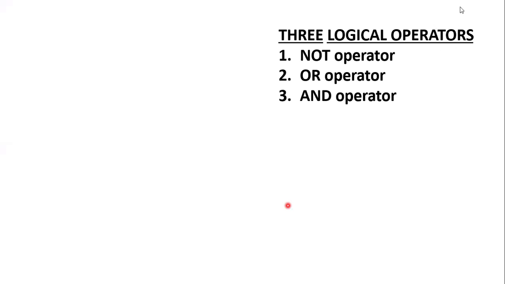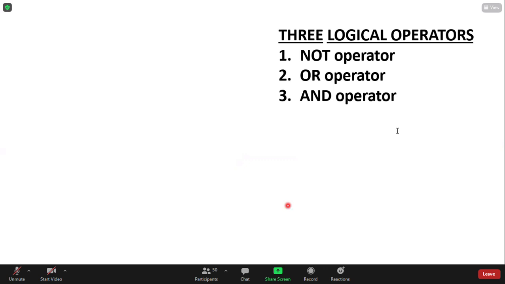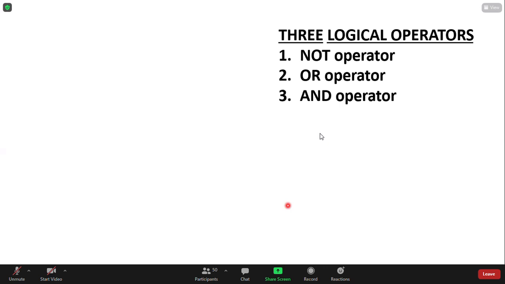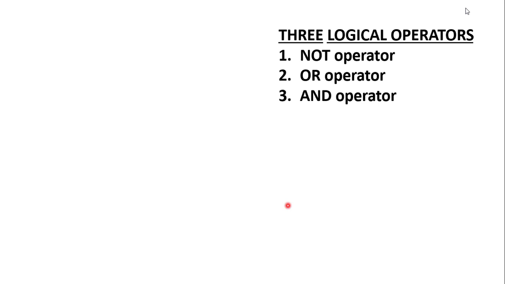See, in logic gates you have studied the basic gates: NOT gate, OR gate, and AND gate. I am asking about operators. Mukul, very good. So you have studied in C++ the three logical operators: NOT, AND and OR operators. The same here in Boolean algebra, we will study the three logical operators: NOT operator, OR operator, and AND operator. The function is the same. The NOT operator will reverse the input, in gates and in operators also. Wherever you use NOT, it will reverse the input value. So it is also called complementation.